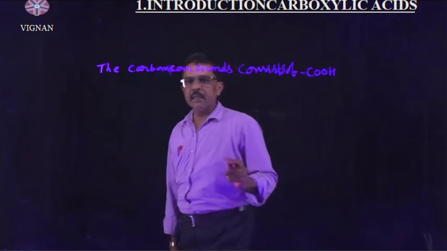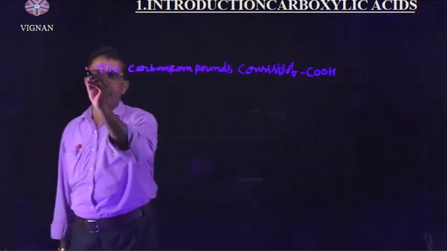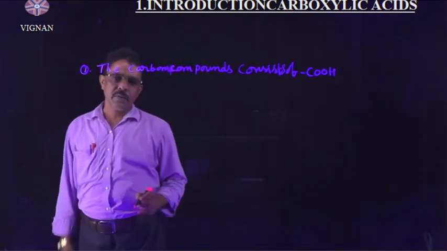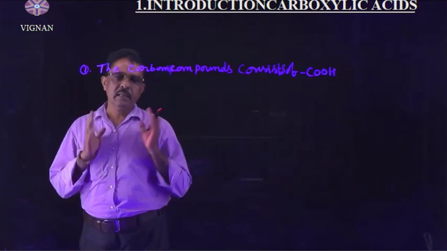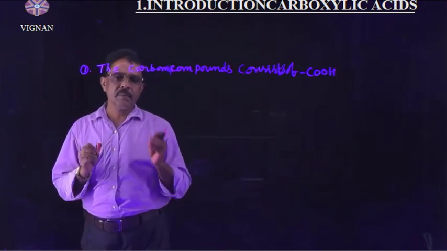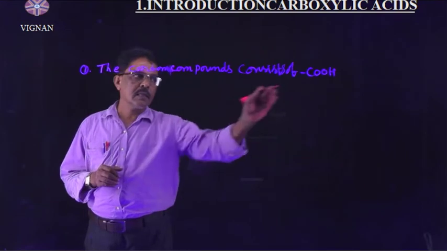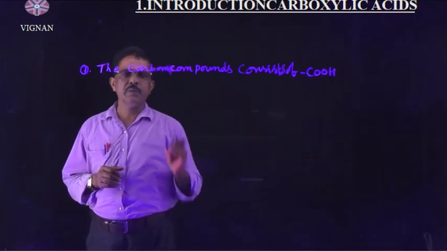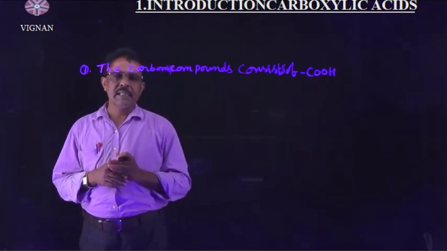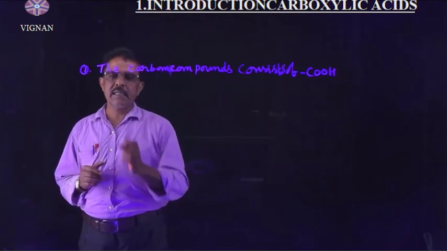They are called carboxylic acids. First one, what are the carboxylic acids? The carboxylic acids are the carbon compounds containing carboxylic group. COOH group is the main functional group.